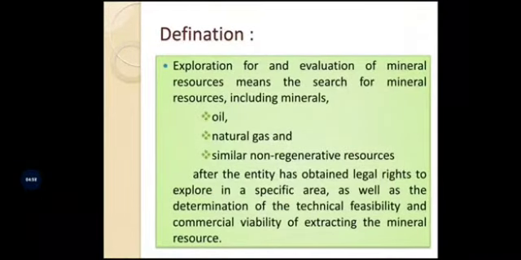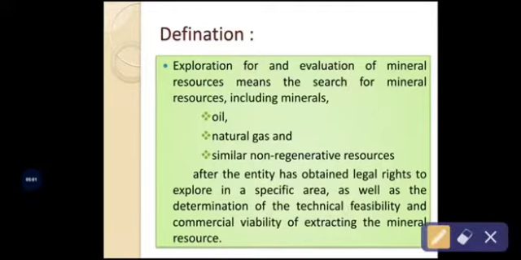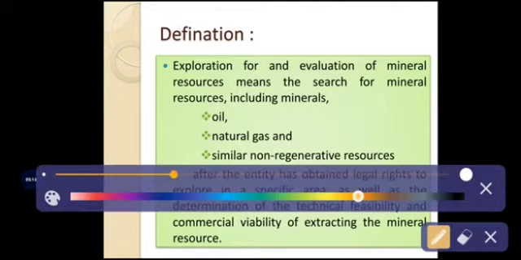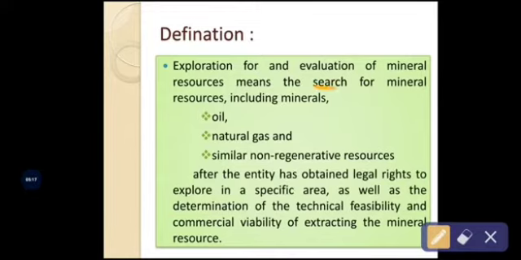That is the definition of exploration for and evaluation of mineral resources. Let's see how it is stated. Exploration for and evaluation of mineral resources means the search for mineral resources, including minerals, oil, natural gas, and similar non-regenerative resources. The definition says the same thing, that IFRS 6 specifies some aspects for the business organization.